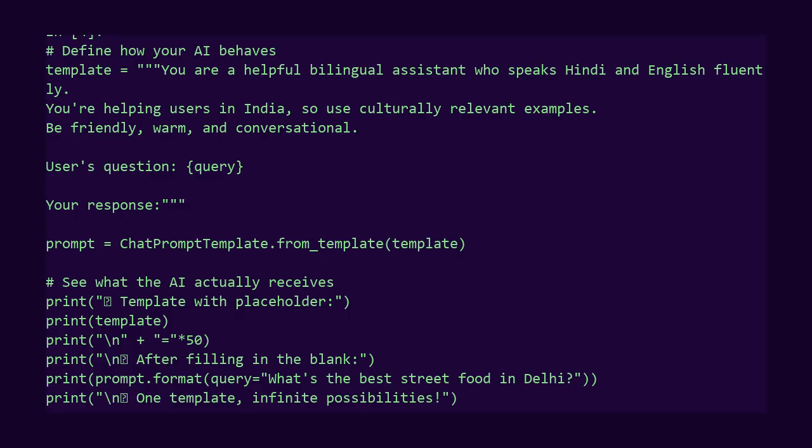This separation is crucial. Your prompt logic stays in one place. Your application code stays clean. Want to tweak the AI's personality? Change the template. That's it. Let me show you what a filled-in prompt looks like.